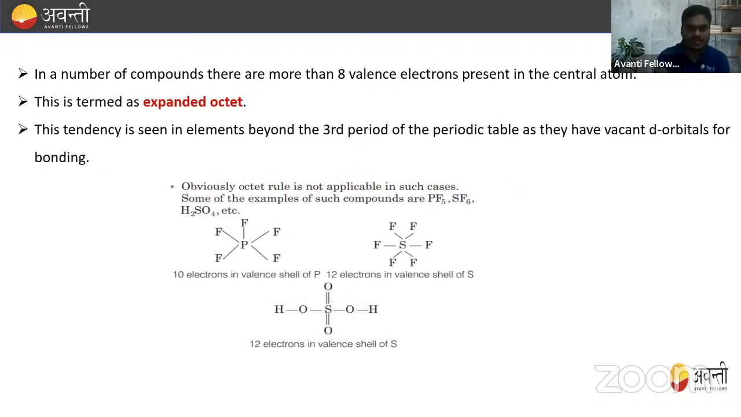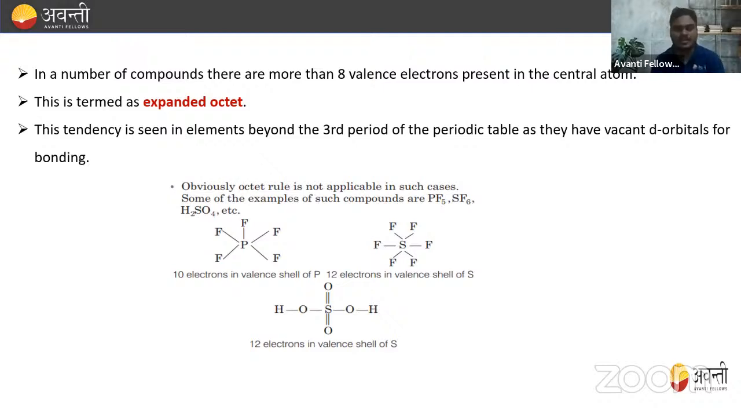So they are also a violation of the octet. Now, in a number of compounds, there are more than 8 valence electrons present in the central atom. This is termed as expanded octet, right? Now, what is this expanded octet? This tendency is seen in elements beyond the third period of the periodic table, as they have a vacant d orbital for bonding.